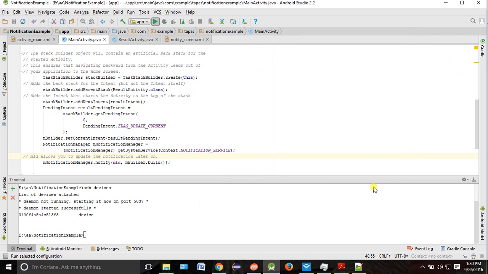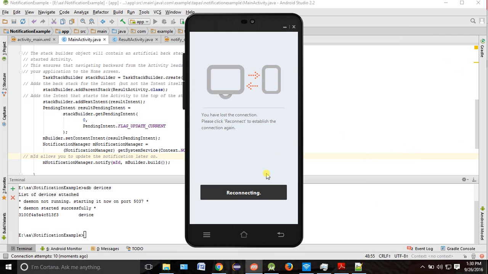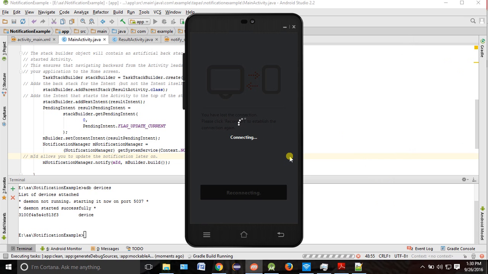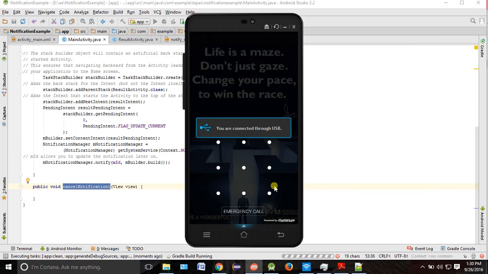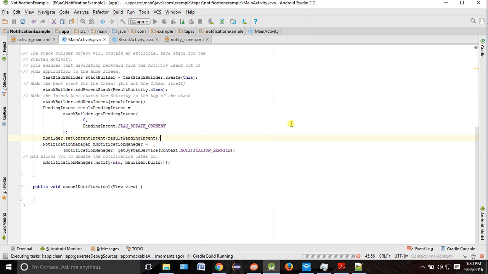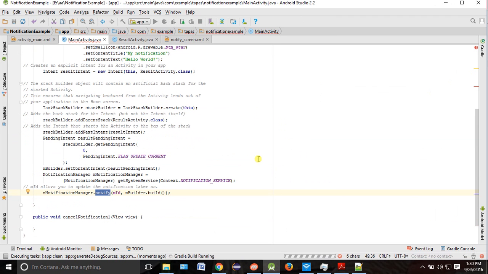Okay, we will run it. Okay, it will keep on running. Now what you want to do is cancel the notification. So you have to write the code to cancel the notification. So how to cancel a notification? Tell me. NotificationManager.notify is there, and one more method is there called cancel, which will not cancel your notification as it is. So to do this, you have to make this builder also and ID also on the top.